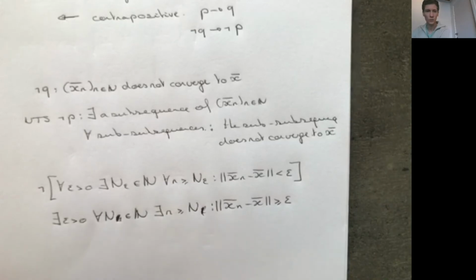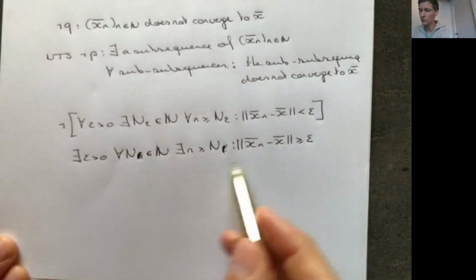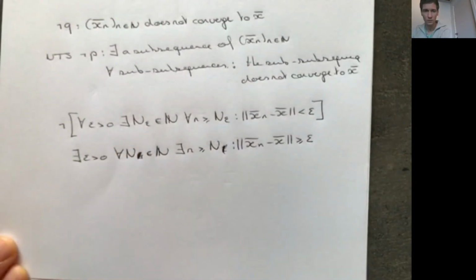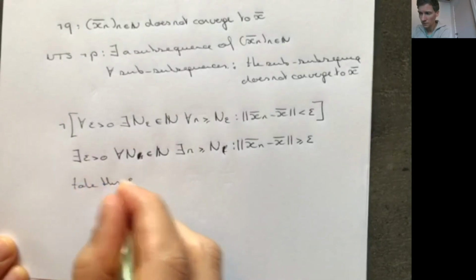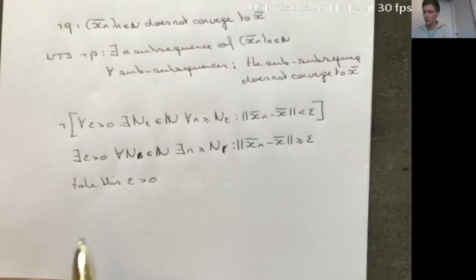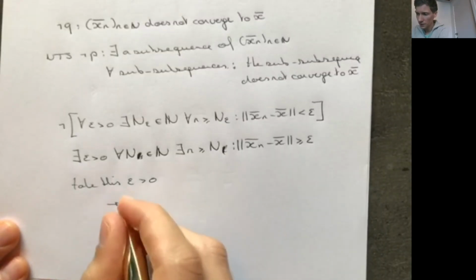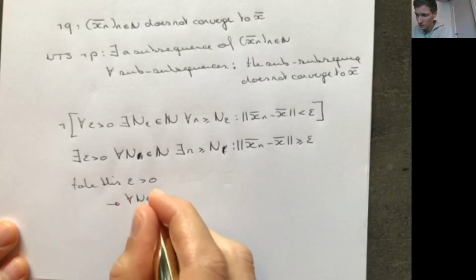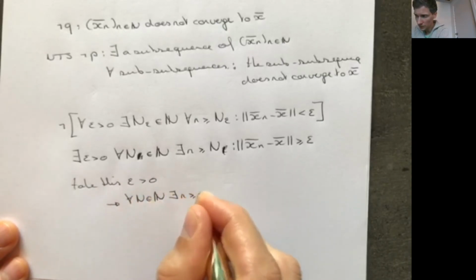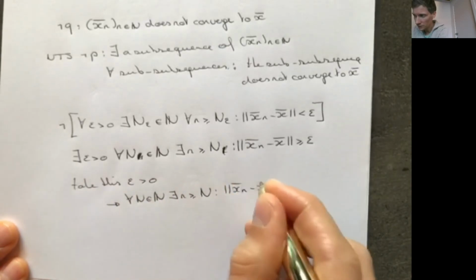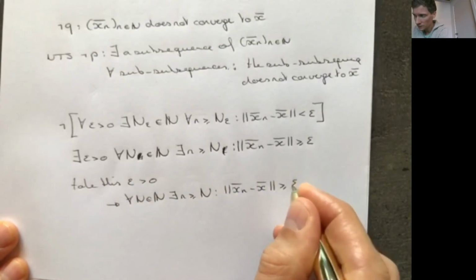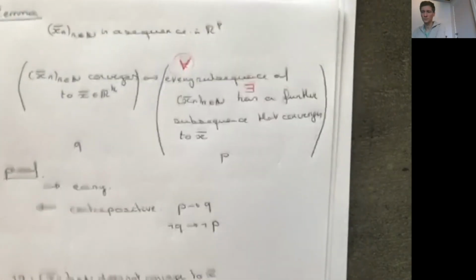So I know there exists some epsilon that satisfies this definition, so we can take this epsilon. And now I have that for all N, there exists an n greater or equal to this big N, such that |xn minus x| is greater or equal to this epsilon.